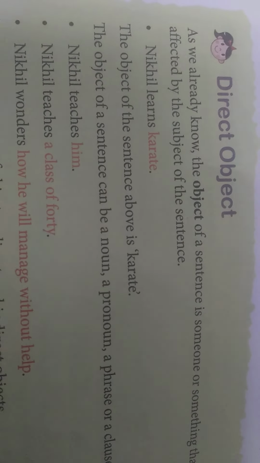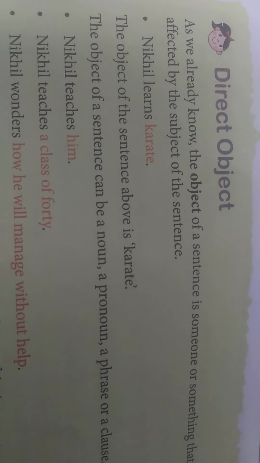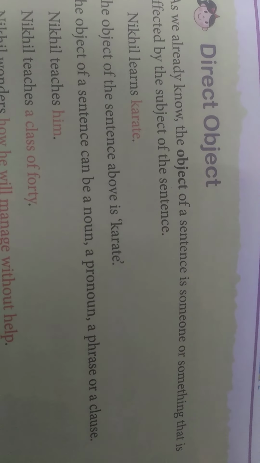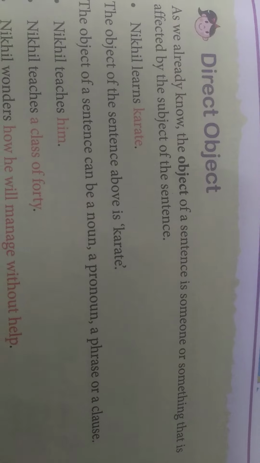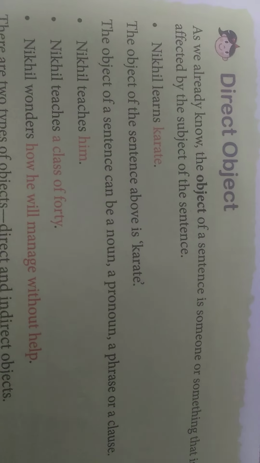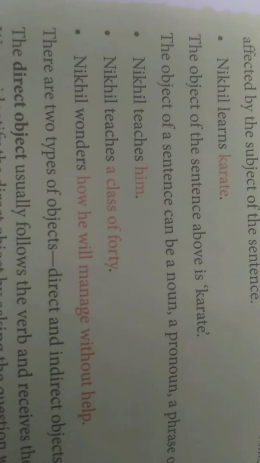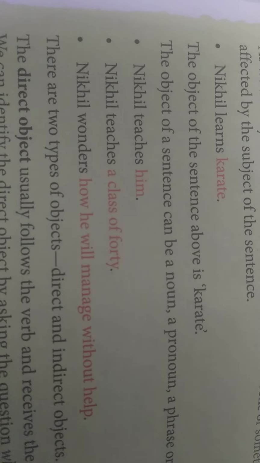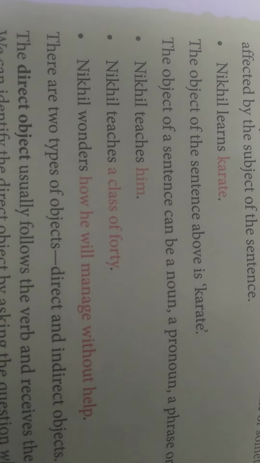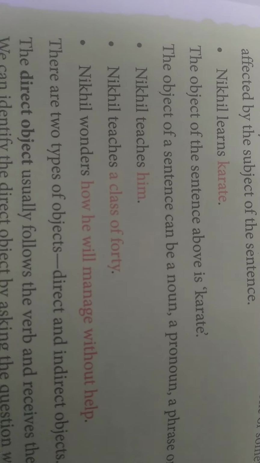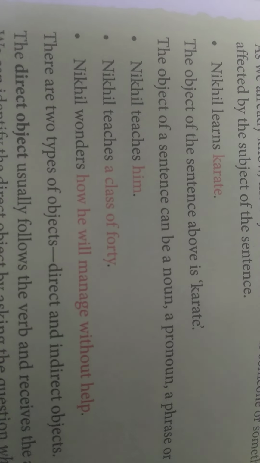The object of a sentence can be a noun, a pronoun, a phrase, or a clause. There are three examples by which you can easily understand. Nikhil teaches a class of 40.